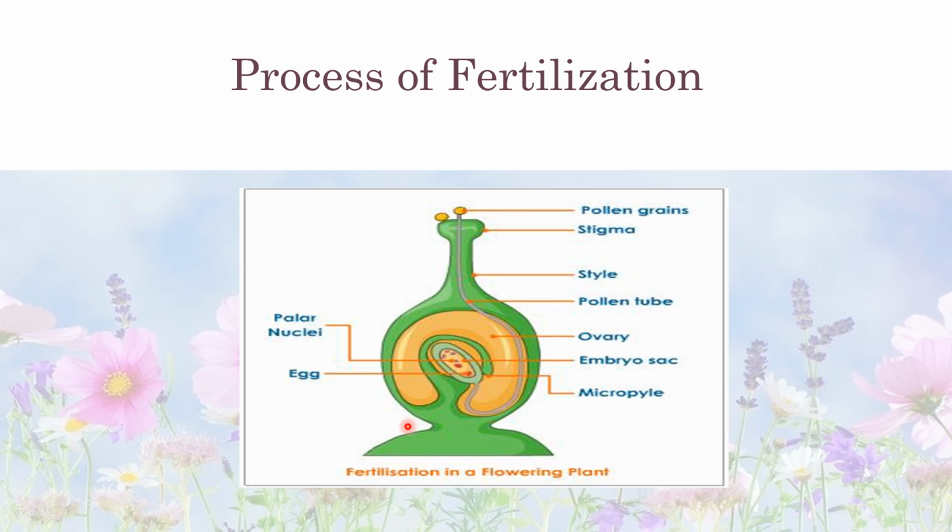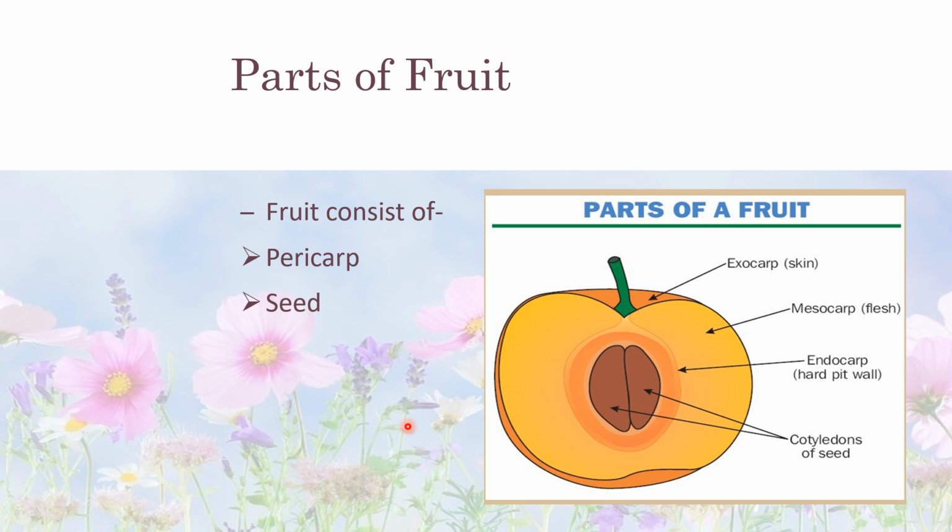Now the parts of a fruit. A fruit is a mature ovary. It consists of the pericarp, or we can say the fruit wall, and the seeds. First we will discuss the pericarp. It develops from the ovary wall. It is thick and fleshy in fleshy fruits and thin in dry fruits.